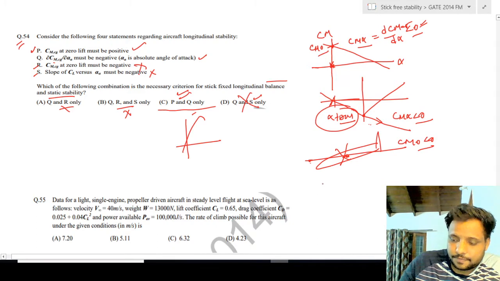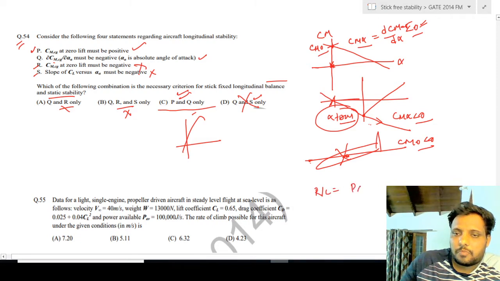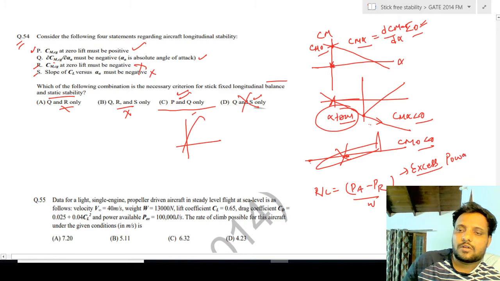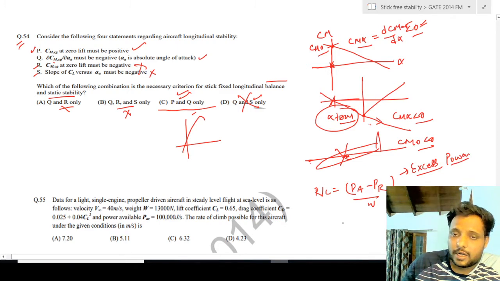We know that rate of climb is equal to (PA minus PR) by W. PA minus PR is basically the excess power, the difference of power available and power required. In terms of thrust, it is written as (TA V infinity minus TR V infinity) by W.